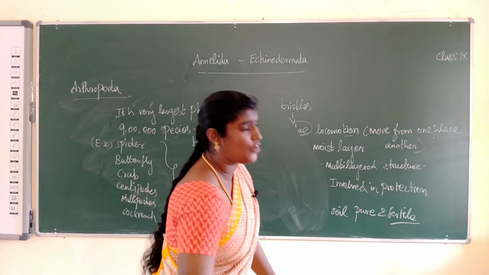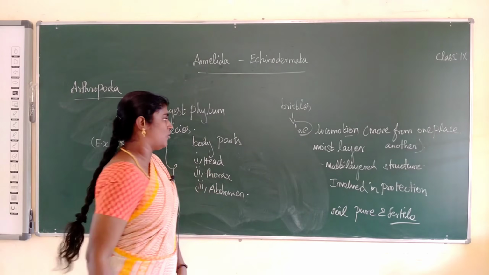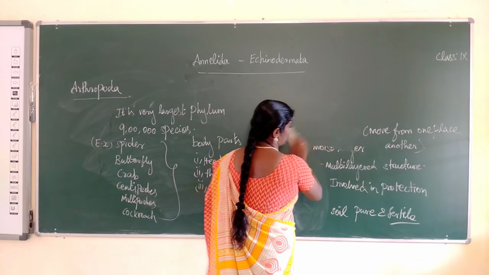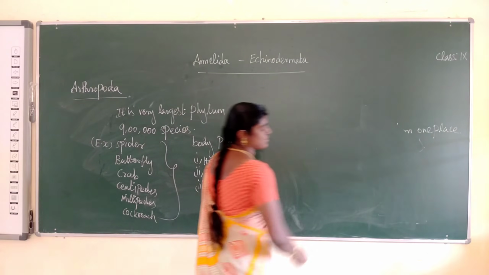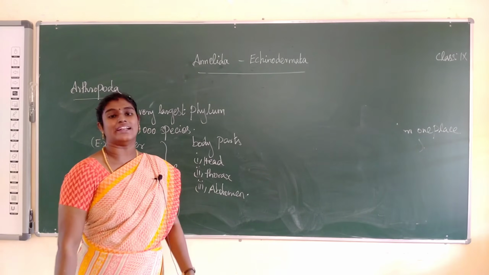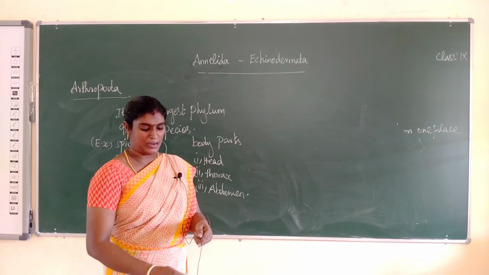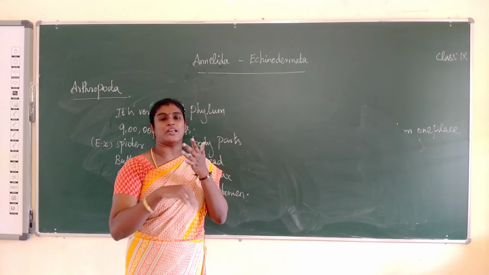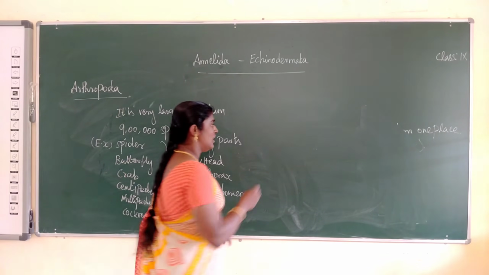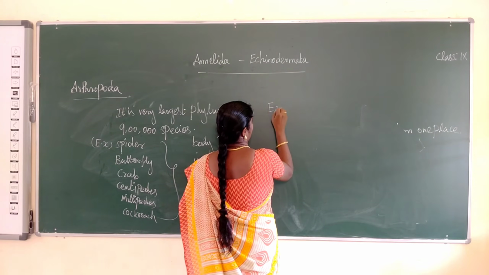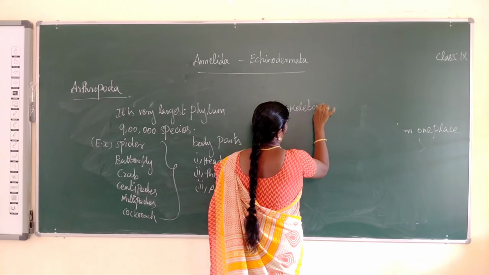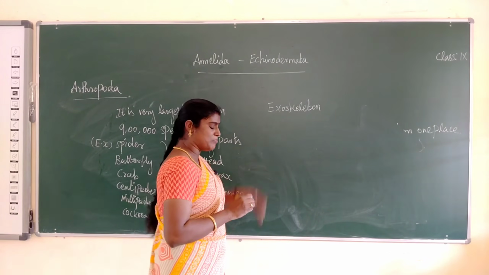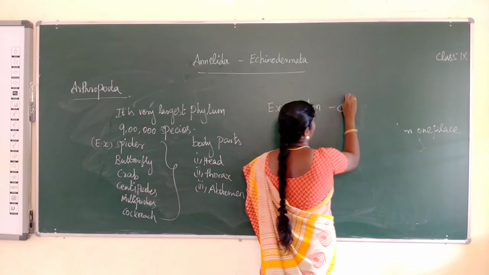Next, the outer covering is called exoskeleton. The outer covering in earthworm is cuticle. In Arthropoda, the outer covering is called exoskeleton. The size of the exoskeleton cannot change during the growth of the animal, so it has to be shed periodically by the process called molting. The exoskeleton is made up of chitin.